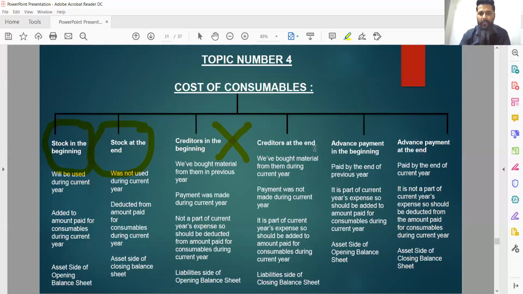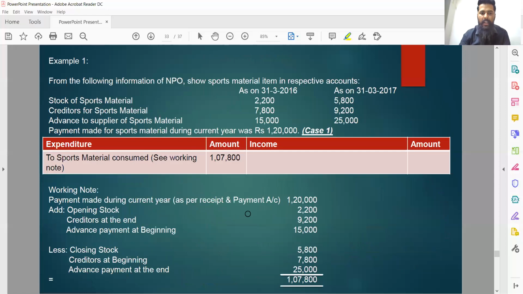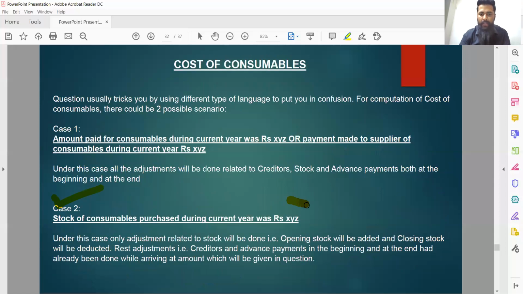The remaining 4 adjustments will not be done where the question uses the language of case number 2. So under this case, only the adjustment related to stock will be done. That is, opening stock will be added and closing stock will be deducted. The rest of the adjustments, that is creditors and advance payments in the beginning or at the end, had already been done while arriving at the amount given in the question.